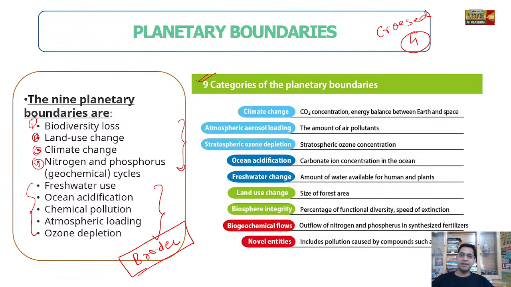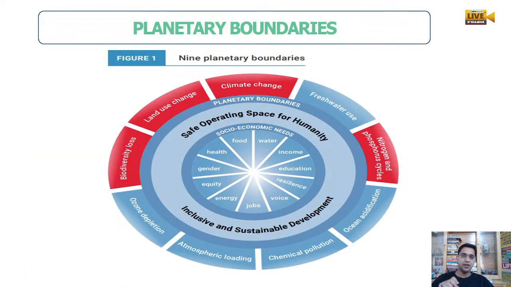Okay, so climate change, like the CO2 concentration, has already crossed. Then land use, the size of the forest area is decreasing. Okay, biogeochemical flow, the outflow of nitrogen and phosphorus is already out of control. Okay, so these are the important things that you have to keep in mind.